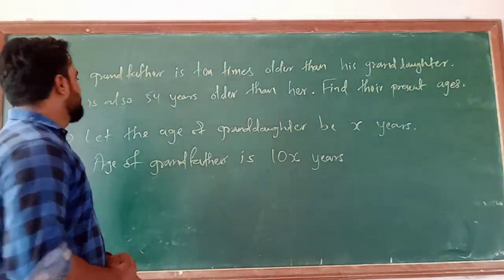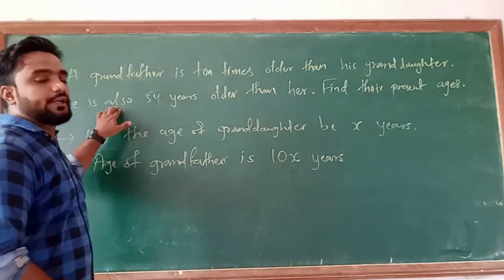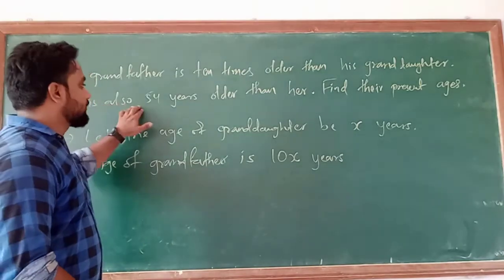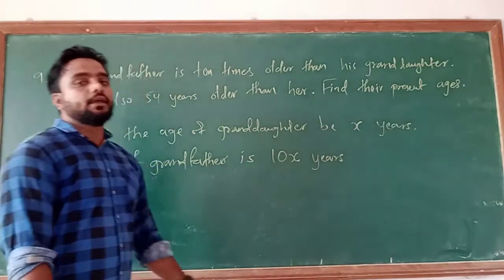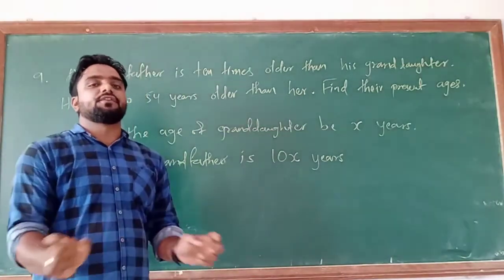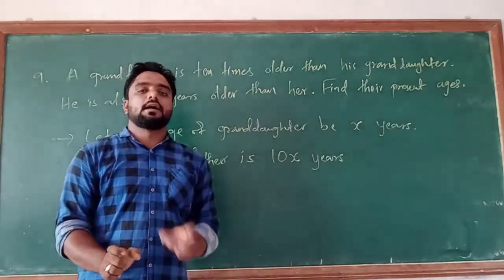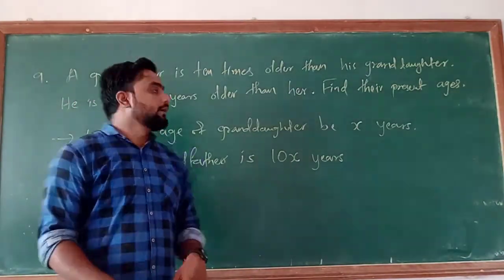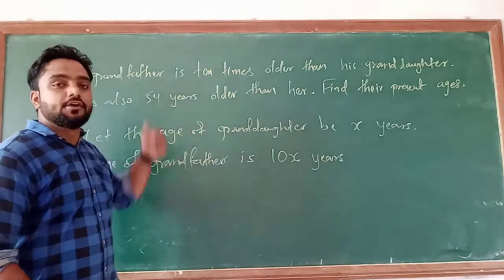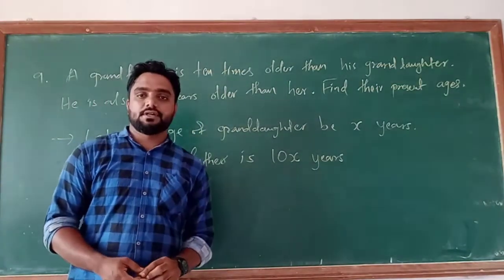Now after that, what is given to you? The grandfather is also 54 years older than her. That means the difference between the ages of the grandfather and the granddaughter, the difference between their ages, is 54 years. Understand or not?